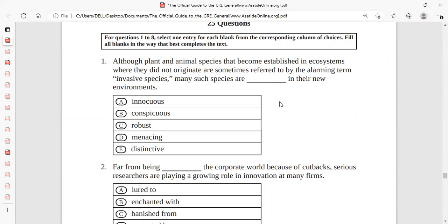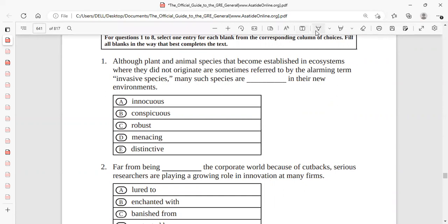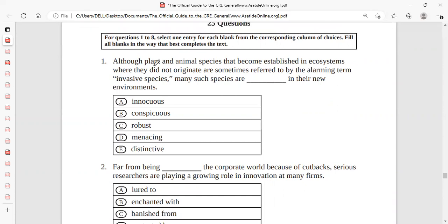Okay, let's see. If you look at the sentence, it says, although plant and animal species that become established in ecosystems where they did not originate are sometimes referred to by the alarming term invasive species, many such species are blank in their new environments. This is one part.